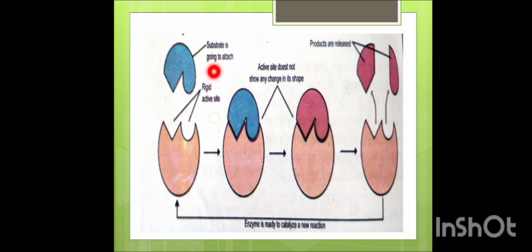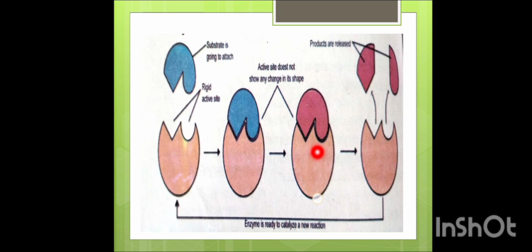When the substrate binds into the active site of the enzyme, it will form the enzyme substrate complex. When the enzyme substrate complex is formed, the chemical reaction will start, and the enzyme substrate complex will change into the enzyme product complex.